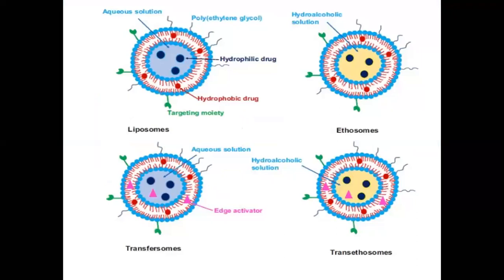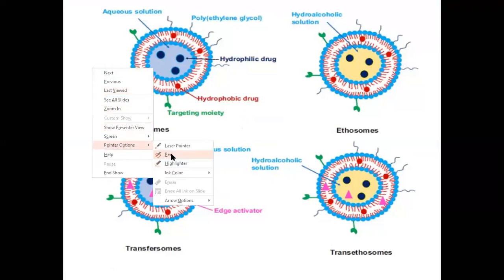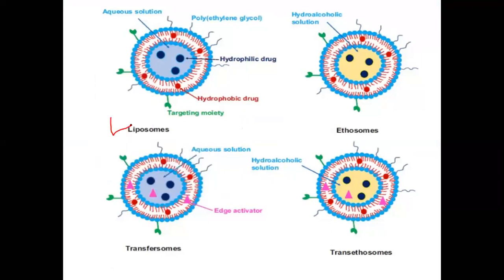Okay, now just see the picture which is on your screen. Like the liposome, the structure is here. This is liposome, this is ethosome, then transferasome and transethosome. Okay, so you can see a difference.